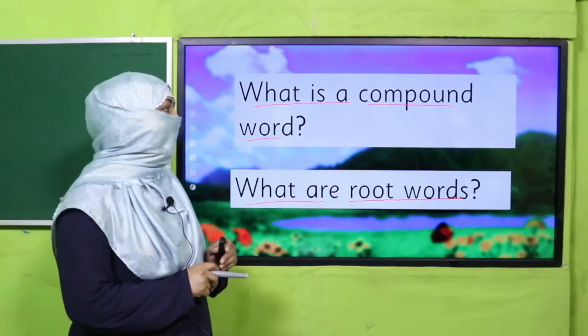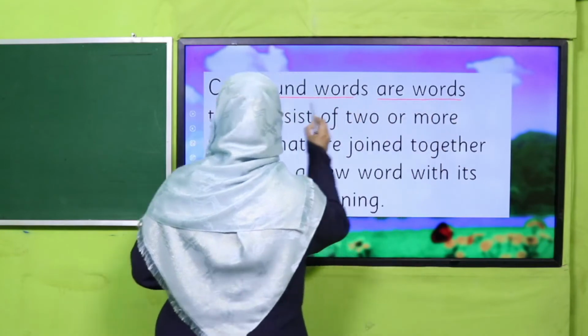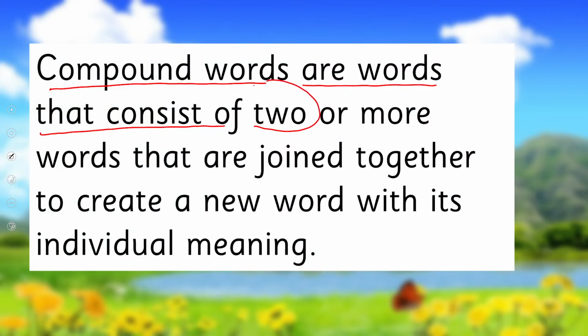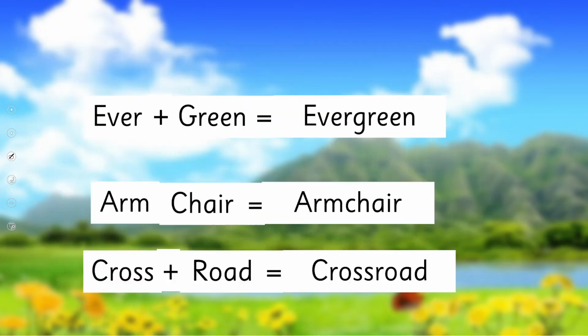Yes, my dear children, I hope you could answer it correctly, that compound words are words that consist of two or more words that are joined together to create a new word, okay, with its individual meaning. What happens? We combine two or sometimes more than two words and we make one word which is different, which has its individual meaning, right? So two words joined together to make a new word is a compound word, all right? Its examples are here.